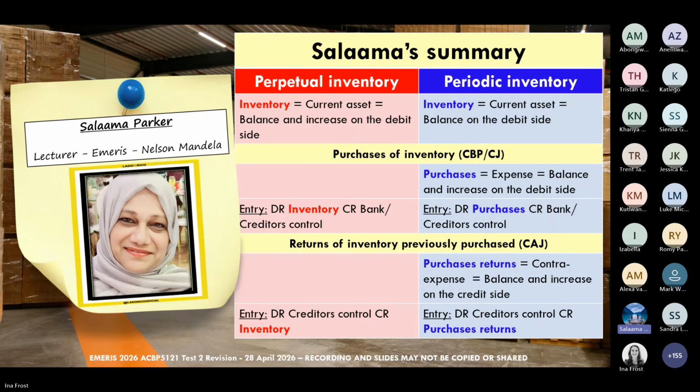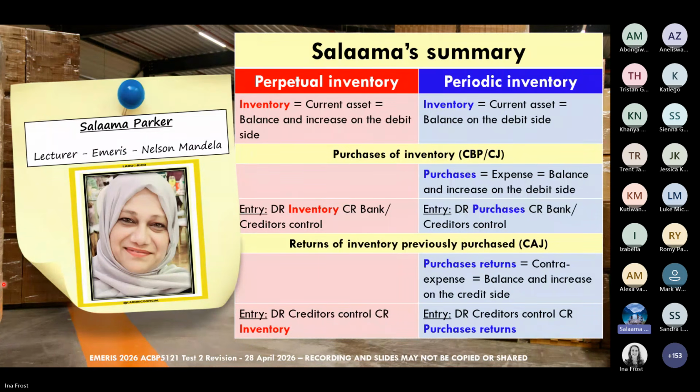If you understand what is inventory, if you understand what is creditor, you will have so much better application going forward, because I always remind my students that if you understand the theory, the application will be so much easier. And of course, again, the chart of accounts.